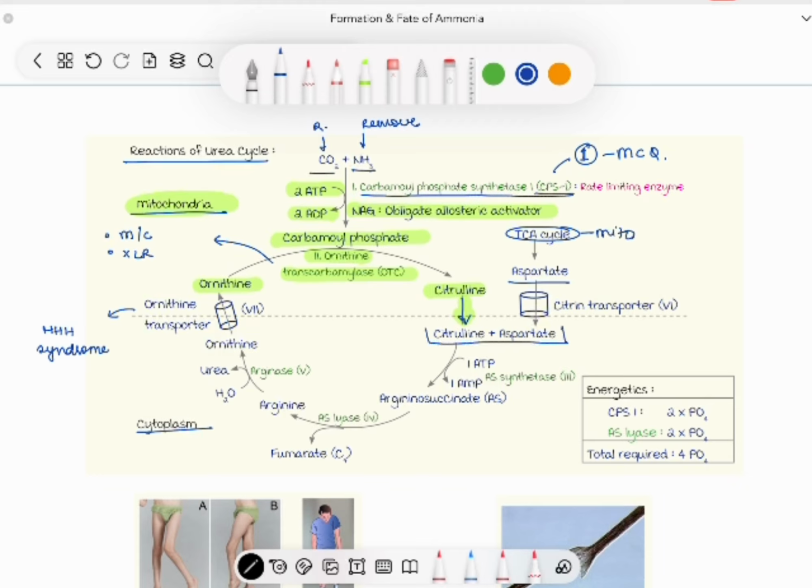And citrulline combines with aspartate. Aspartate and citrulline combine together in the presence of argininosuccinate synthetase to form argininosuccinate. Argininosuccinate is converted to arginine. Arginine is converted to ornithine and urea is released. This ornithine is again shuttled into the urea cycle with the help of the ornithine transporter. So this is the urea cycle. It is a very important topic for your profs. Do revise it again and again and try to learn the cycle.